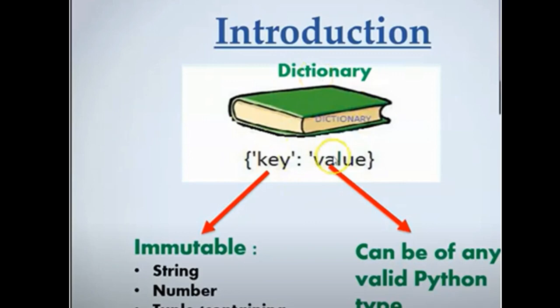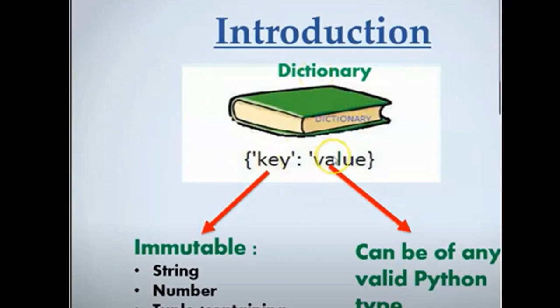Similarly, if the value is numeric, I need not use quotes. If the key or the value is a string of characters, you have to give it in quotes.